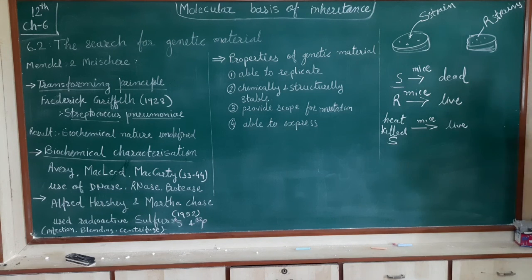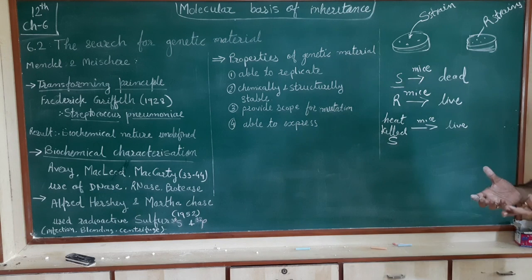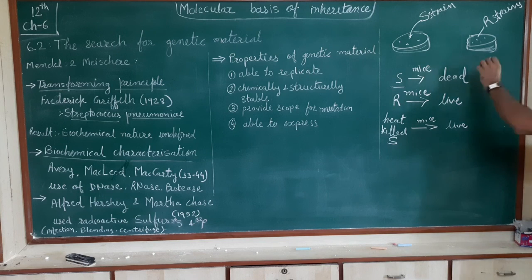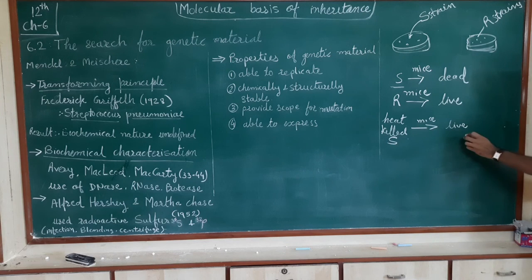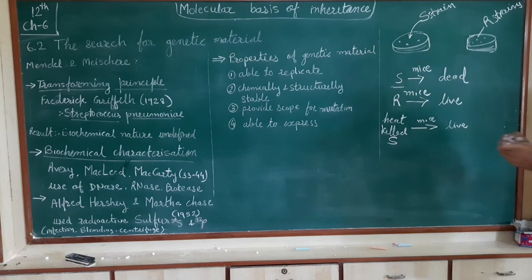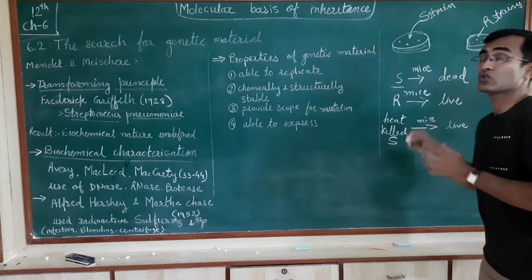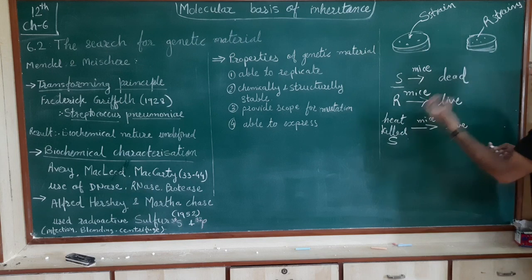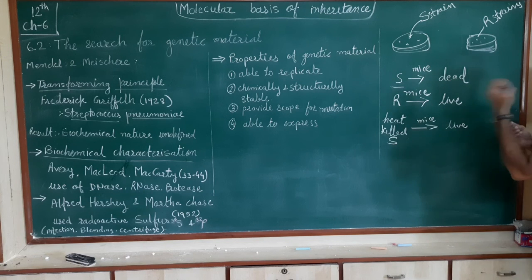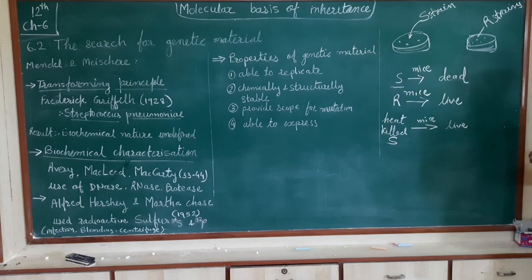They were still alive. Whatever content was present in the S strain was not transferred into the mice, because this strain is dead. Without the organism, the content cannot get transferred into the mice, so they were alive.